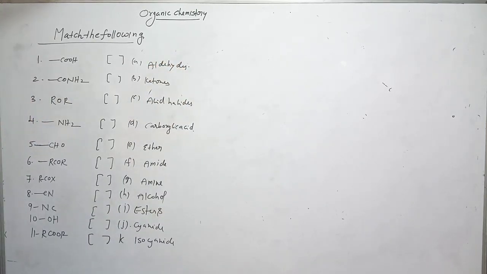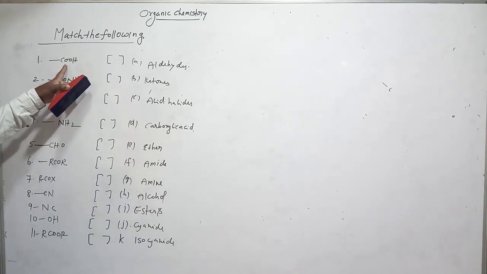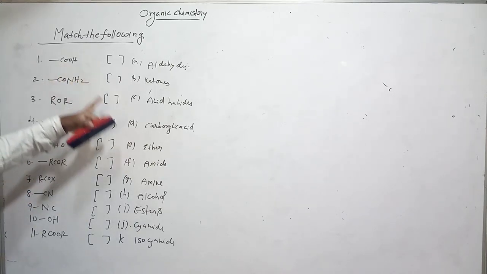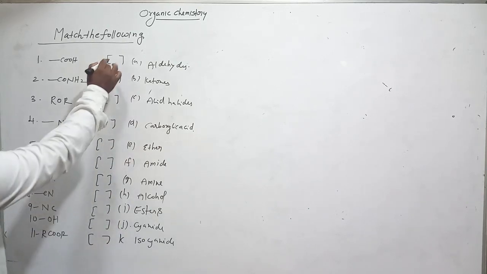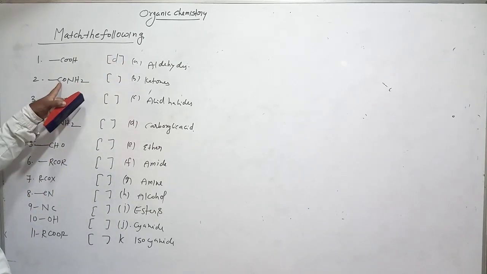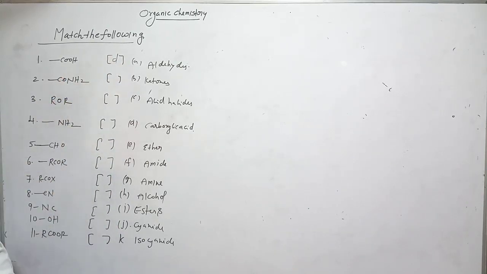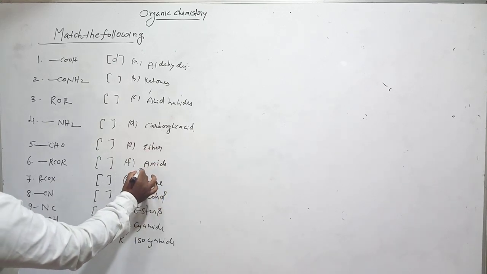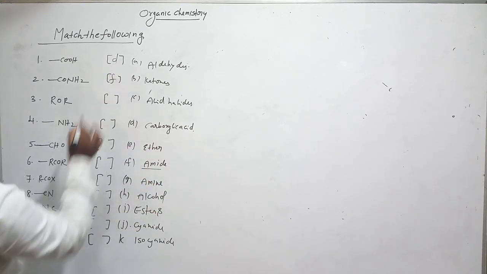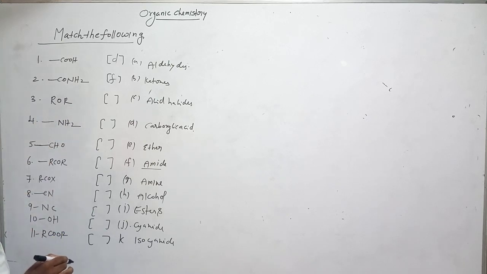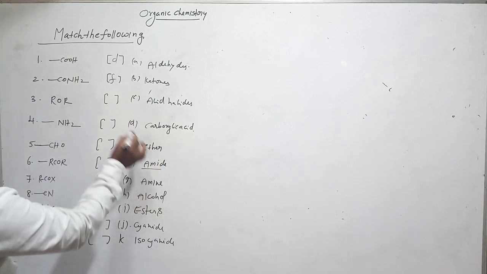Okay, now match this. So COOH means which one? Carboxylic acid group. Where is it? In option D. So write D here. Now CONH2 means amide. Amide is F. Now ROR means ether, clear. So option E is correct.